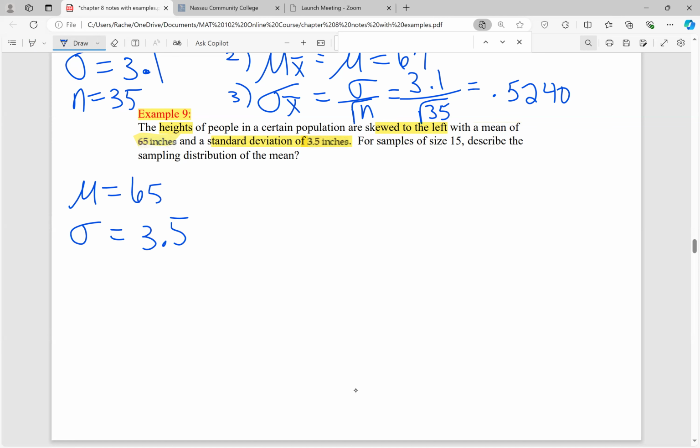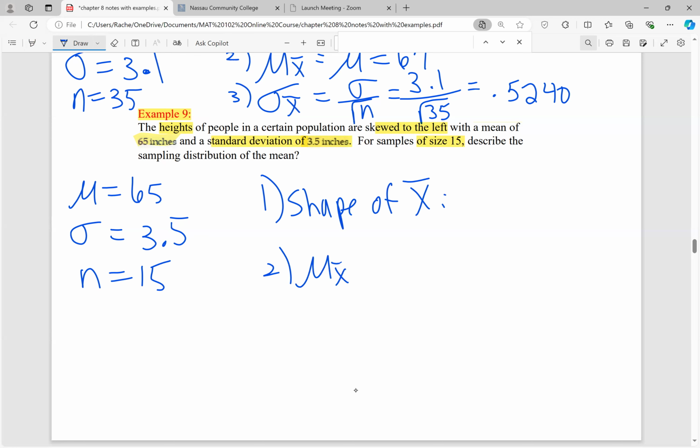And we know the distribution of height is skewed, particularly to the left. So we're going to take samples of size n equals 15, and let's describe the sampling distribution of the mean X bar. So we want the shape of X bar, we want the mean of all the X bars, and we want the standard error of the mean.